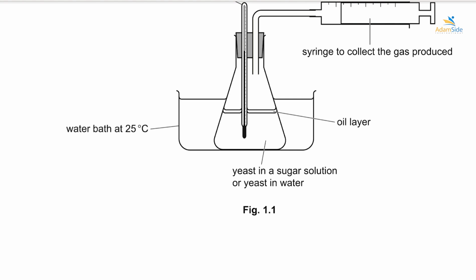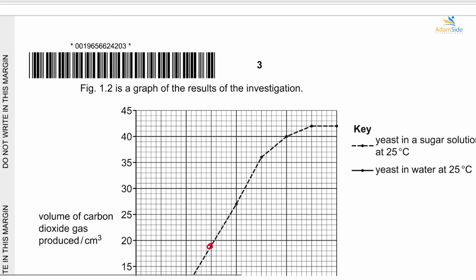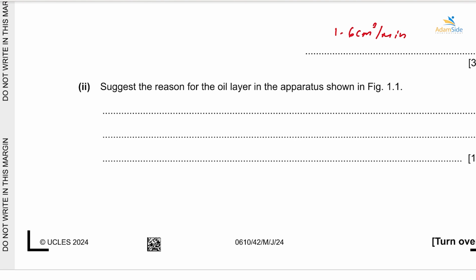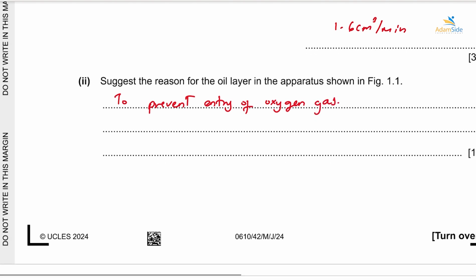It means there was no entry of oxygen gas in order to allow anaerobic respiration. So the oil layer was there to prevent entry of oxygen gas. You prevent the oxygen gas from entering and dissolving into the water. All right, so that was it.